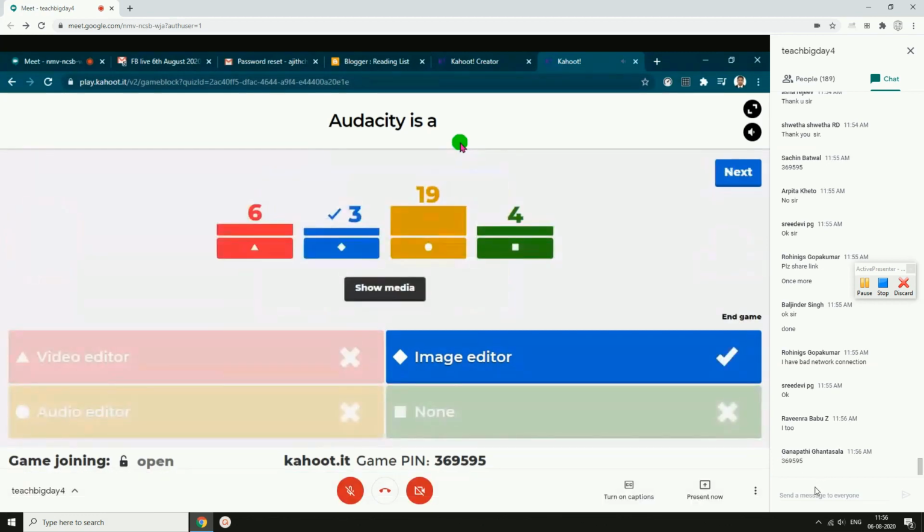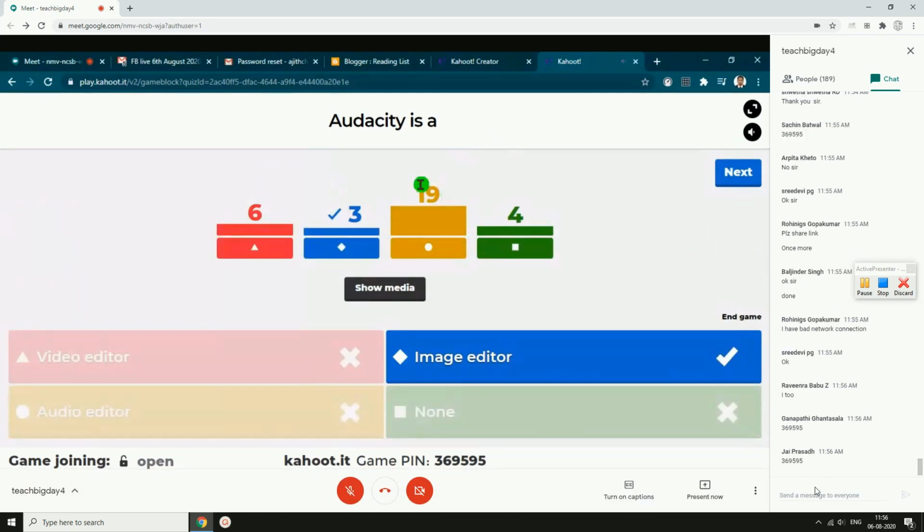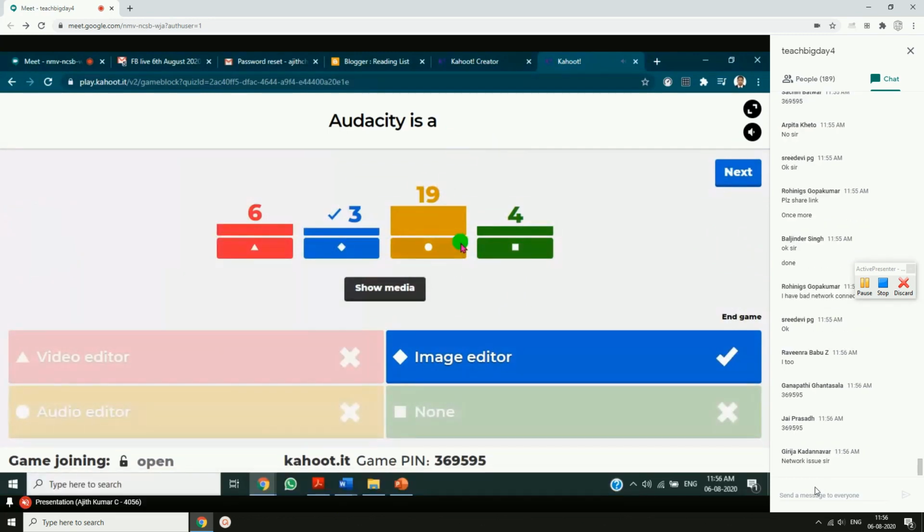Yeah, this is done. There are 19 people who have answered on the yellow color. Let us see. I'm giving the next question. Okay, get ready. The correct answer is image editor. This is wrong actually, but just for practice, I have made it the correct answer. Audacity is an audio editor.